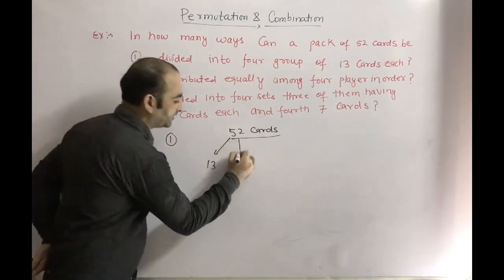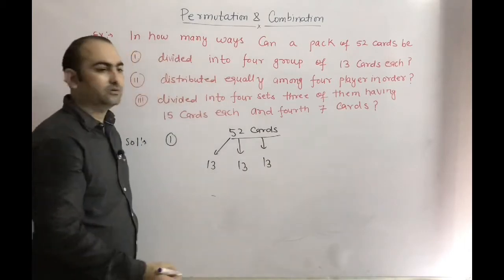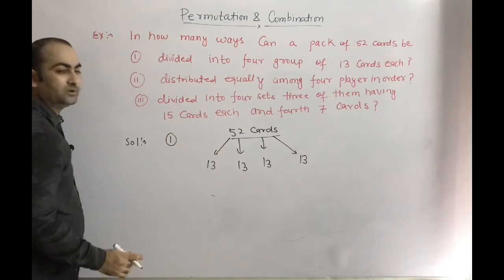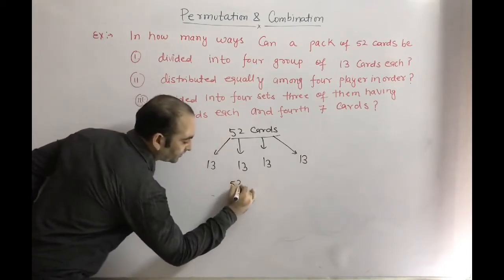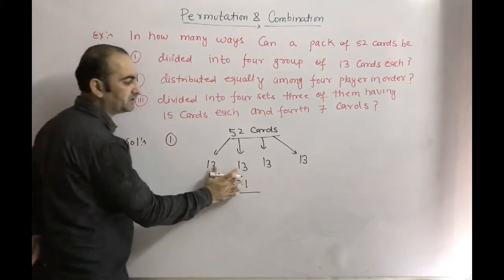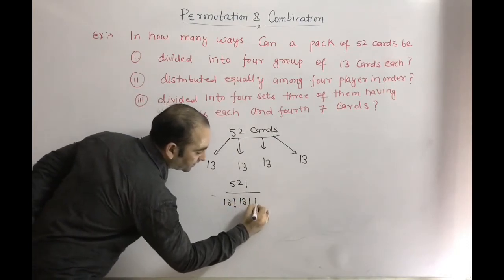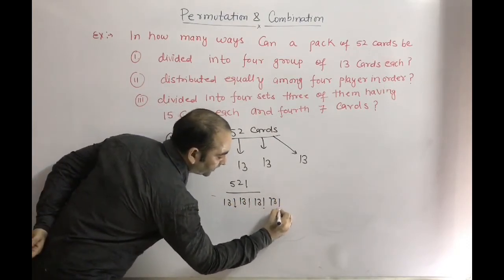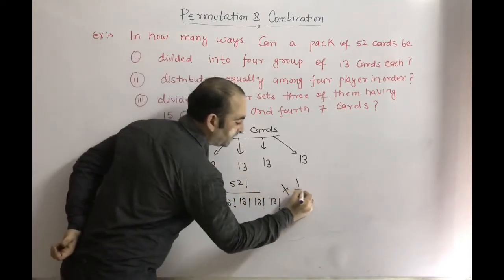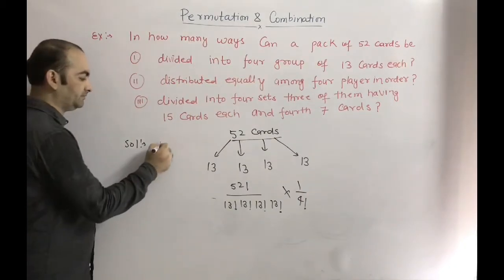We have to do only grouping, so 52 factorial divided by 13 factorial into 13 factorial into 13 factorial into 13 factorial. All 4 groups are of equal size, so we multiply this by 1 by 4 factorial. This is your answer.